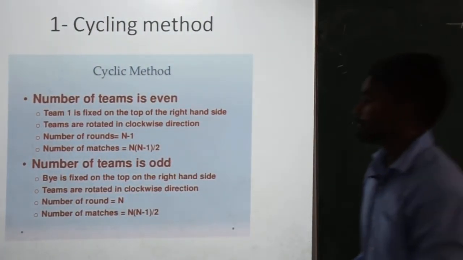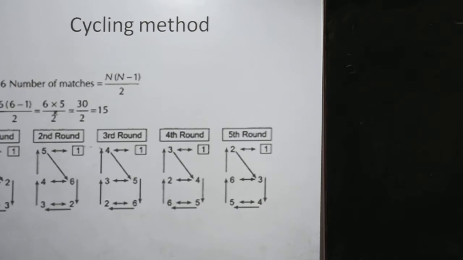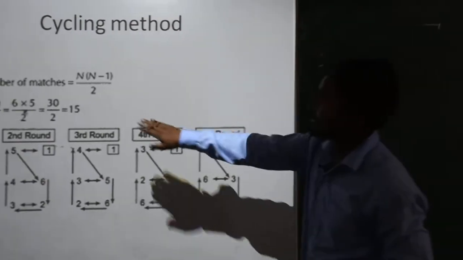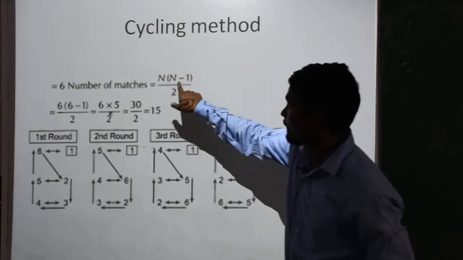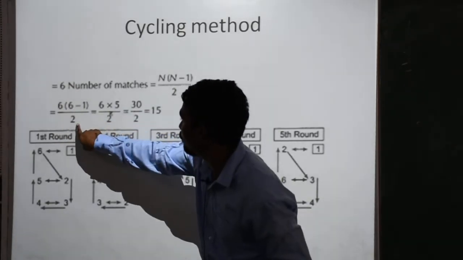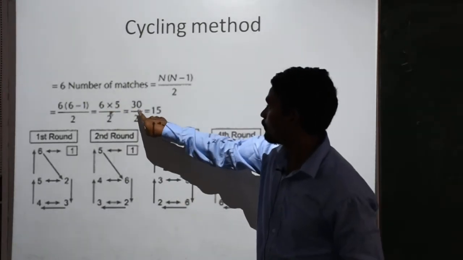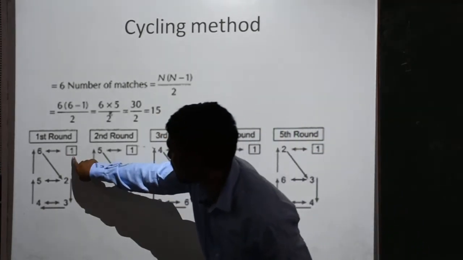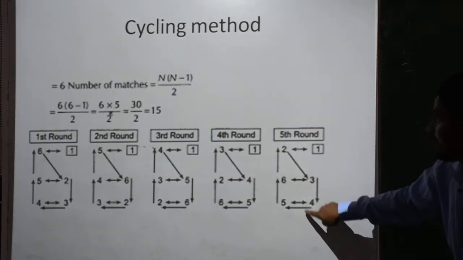For example, we have 6 teams. We have to make the fixtures of 6 teams. So this is the formula for even number team, n into n minus 1 upon 2. n is the number of teams. How many teams are here? 6 teams. 6 into 6 minus 1 upon 2. So 6 minus 1 is 5. So 6 into 5 is 30 upon 2. So this is the number of matches. How many matches are there? 15. Here you can count 1, 2, 3, up to 15. How many matches are there? 15.